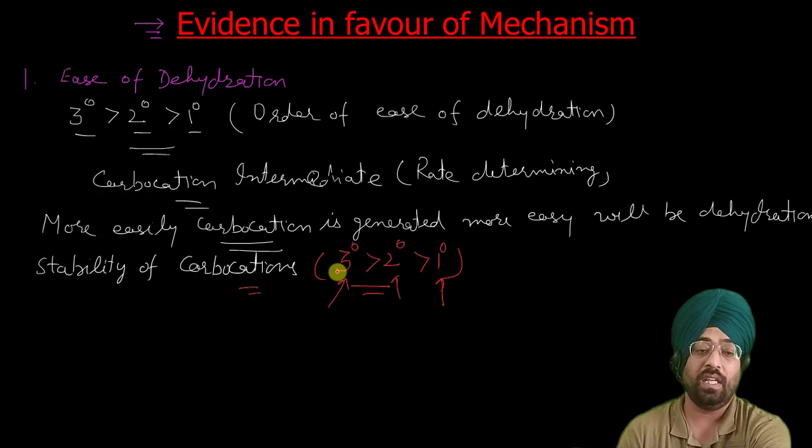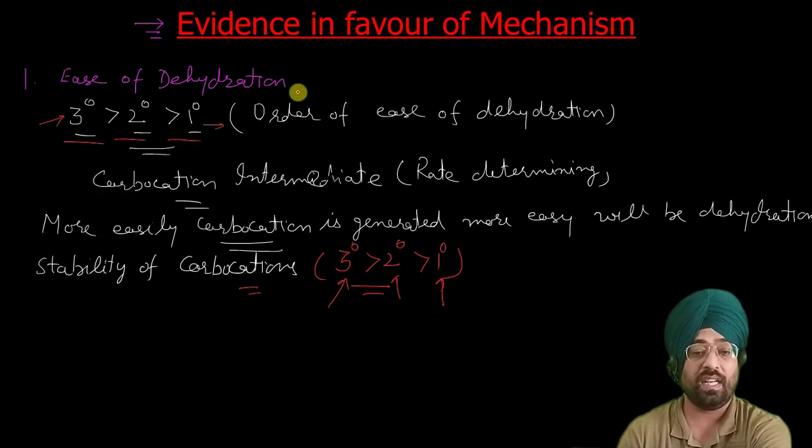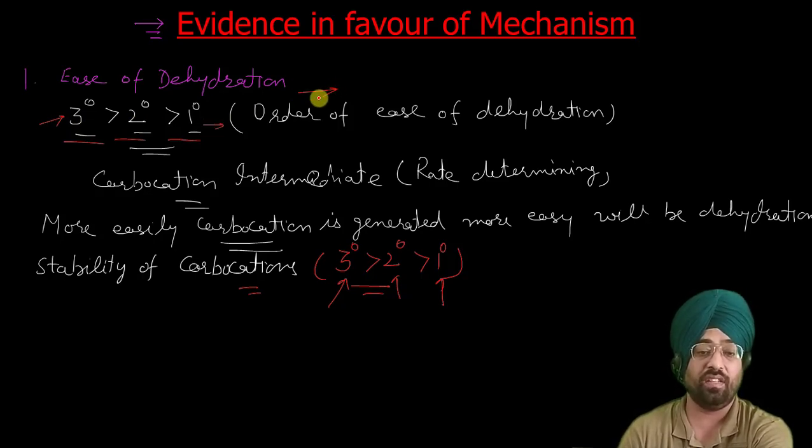This order resembles the order of dehydration that we discussed in our first slide: it is very easy to dehydrate a tertiary alcohol, then a secondary alcohol, then a primary alcohol. So we can explain this order of ease of dehydration according to the stability of the carbocation.